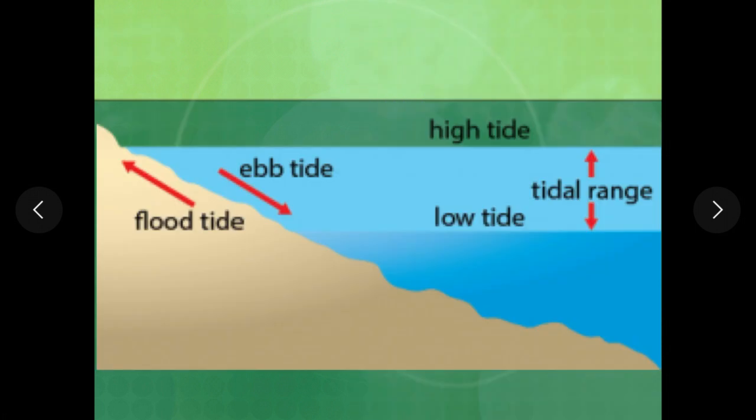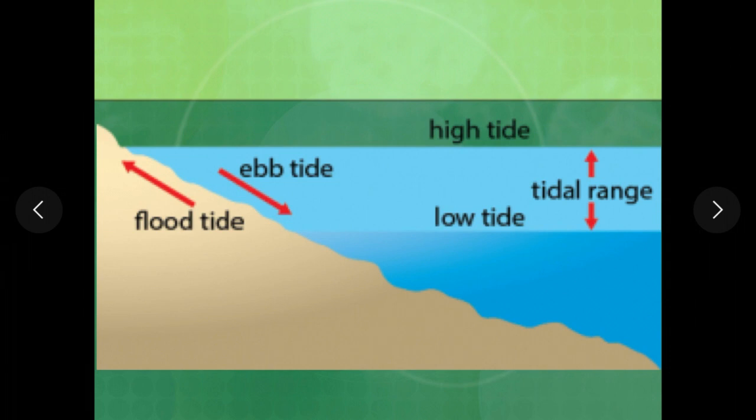Now what is tidal range? Here in this graphical diagram you can see this is the lowest level of sea during low tide, and low tide is also called ebb tide. And this is the highest level of sea during high tide or flood tide. So the difference between the level of water between high tide and low tide is called tidal range.